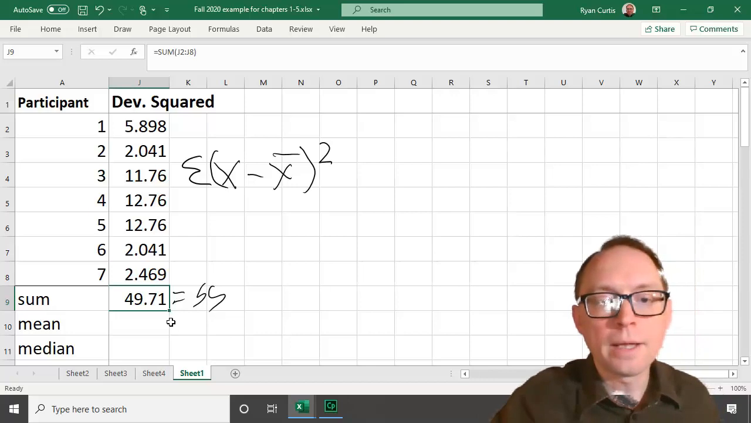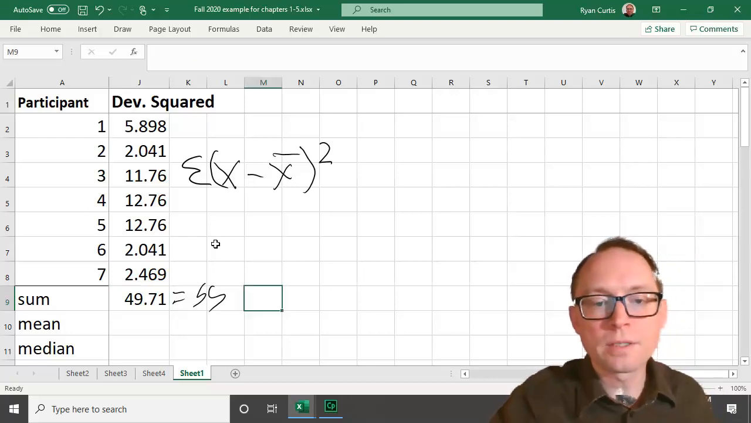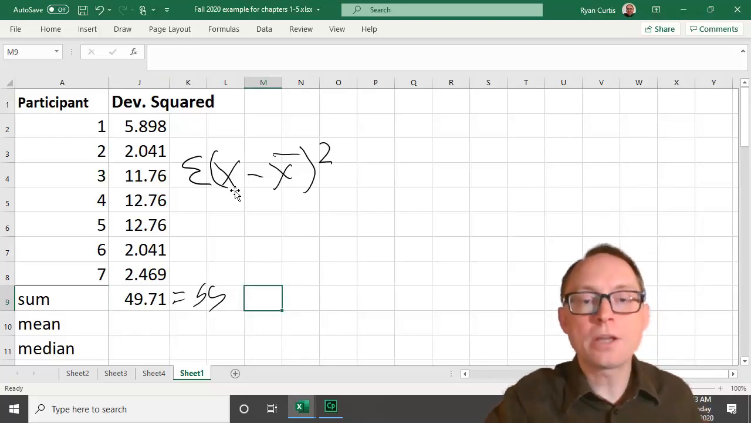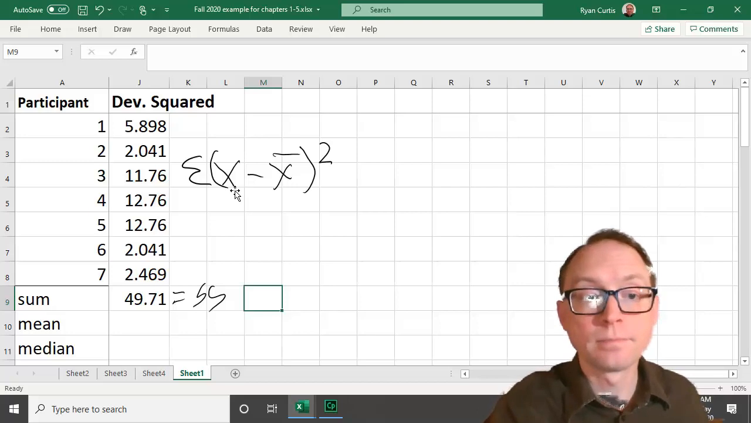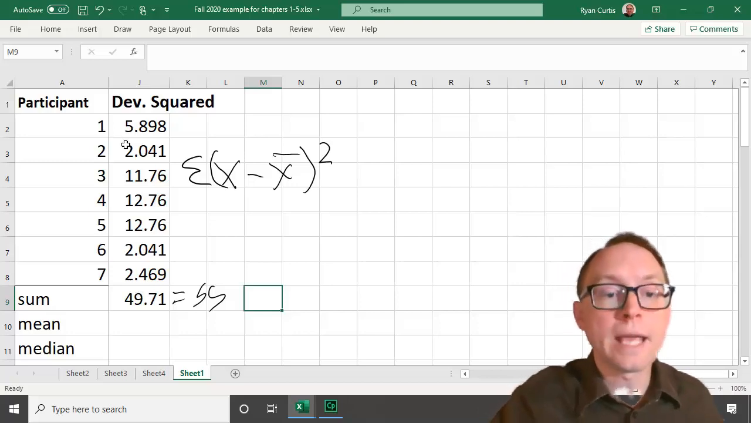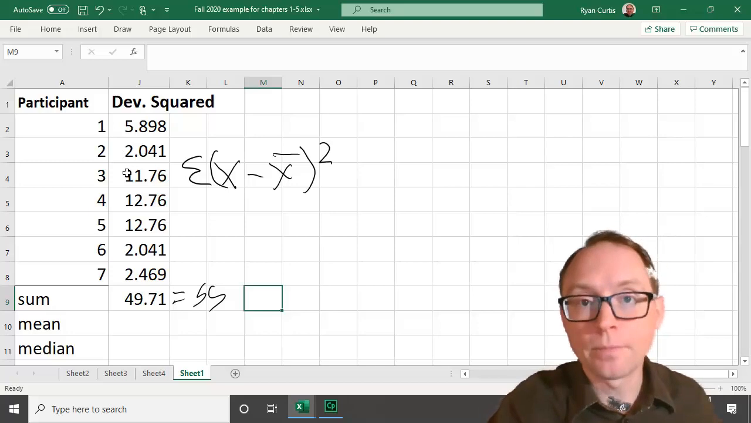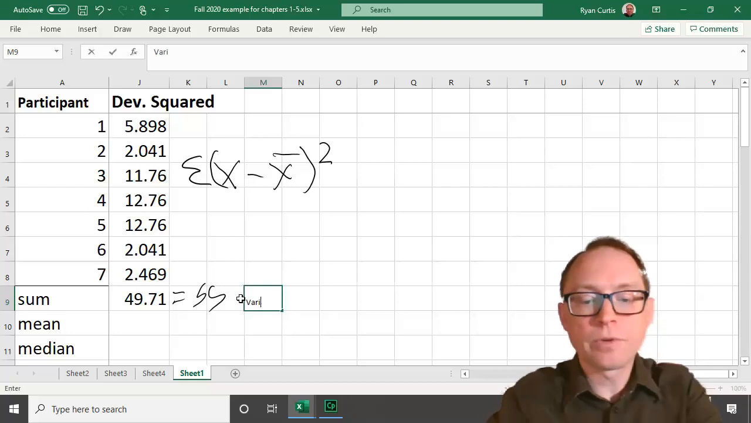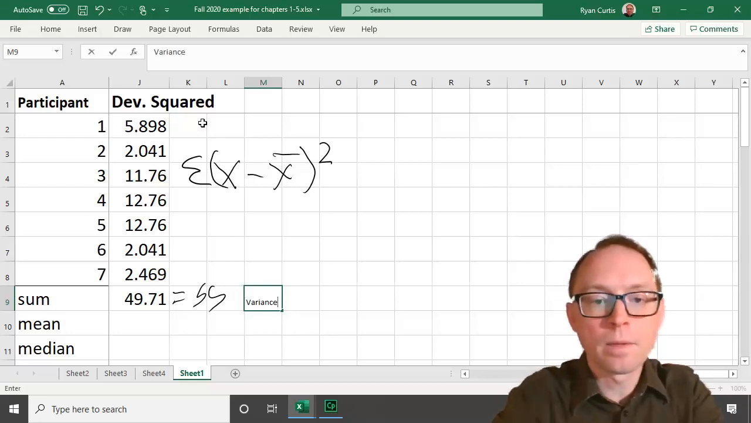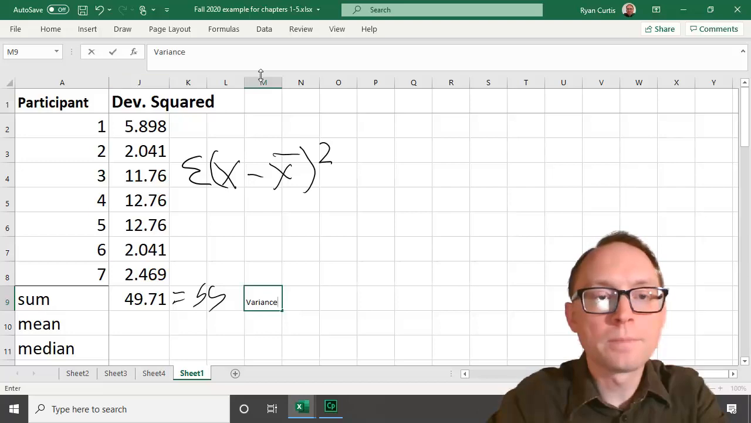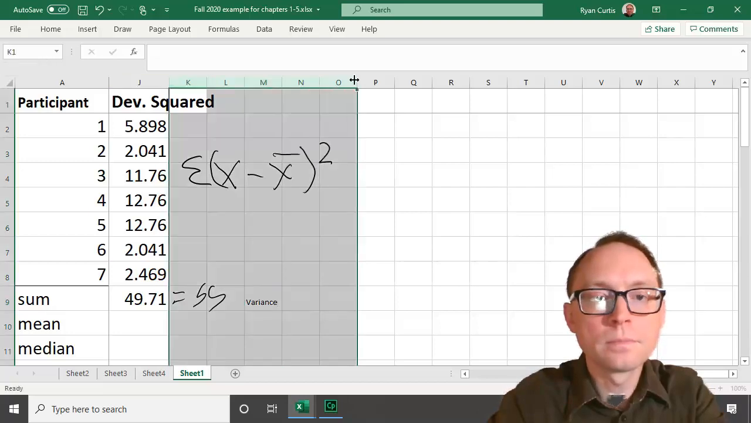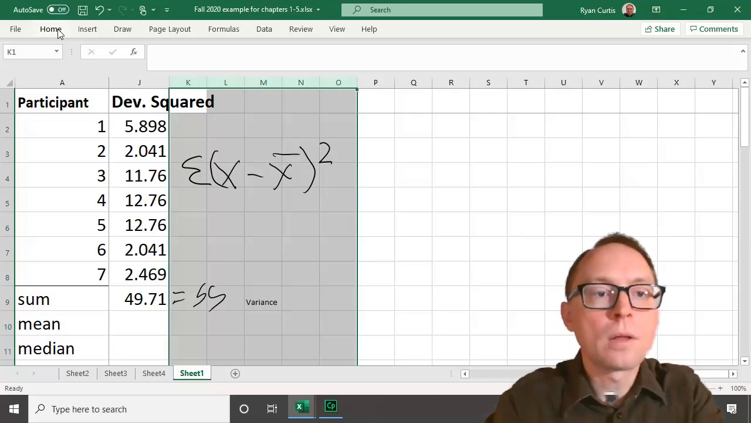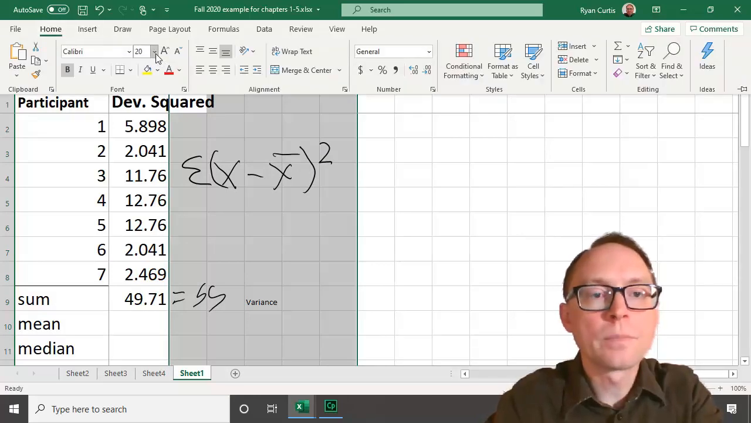All right, if I want the variance, what am I going to do? I want you to calculate the variance. To calculate this variance, this is a sample. It is not the population. So to get the variance, I'm going to put variance over here. Let's make this a lot bigger so you can see this a little better.